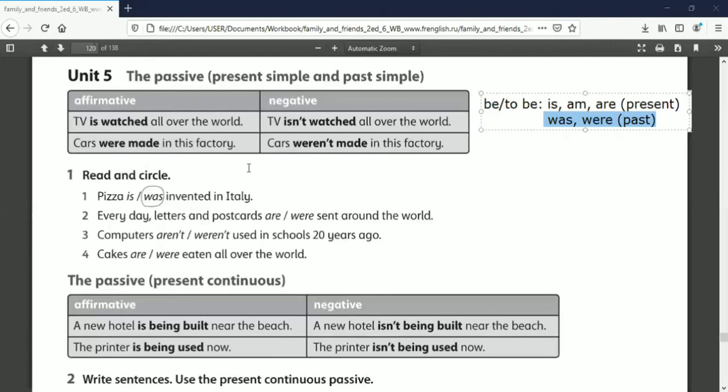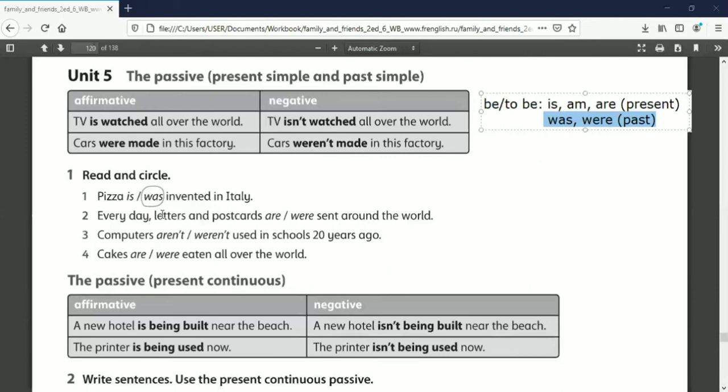Okay, and why do we use the past form? It is because we talk about invention. It means if we talk about invention, we can directly refer to the past time, right? Because pizza was invented in the past, right? Now we can eat it because it was invented in the past. So we are using was instead of using is.